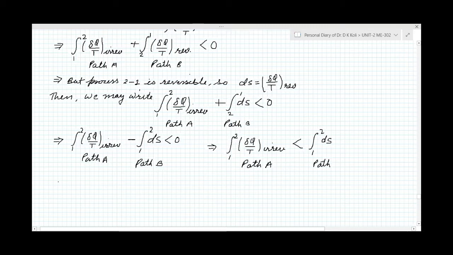So it gives us that for path A the term is del q by t, and this is ds. So we can also write this: ds will be greater than del q by t, and it is irreversible.